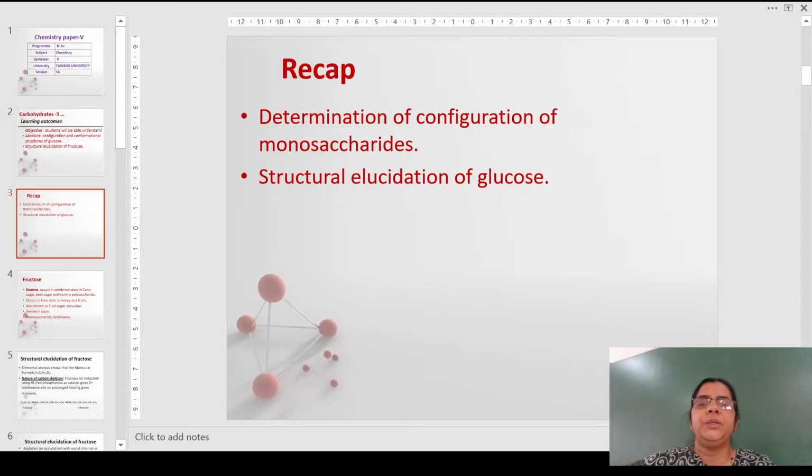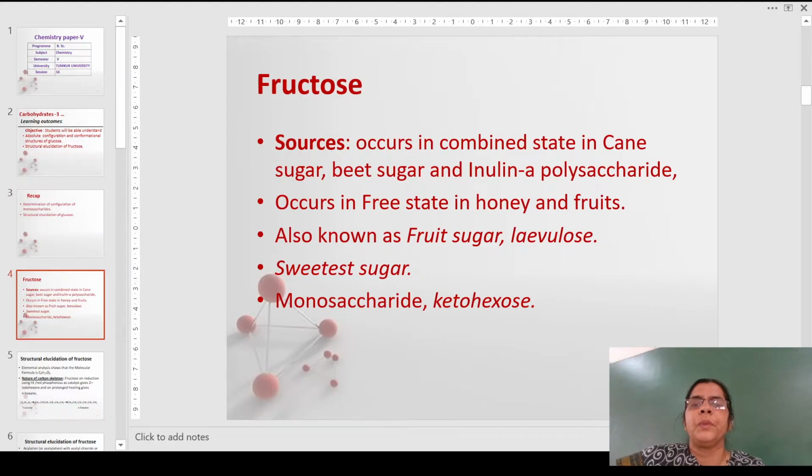In the previous video, we learned how to determine the configuration of monosaccharides and also the structural elucidation of glucose. Fructose is a compound that occurs along with glucose in cane sugar. It is also found in beet sugar and also in inulin, which is a polysaccharide. And in free state, it is found in honey and fruits.